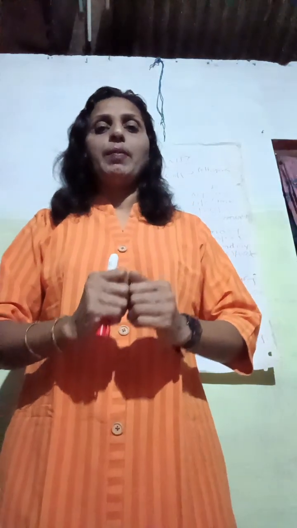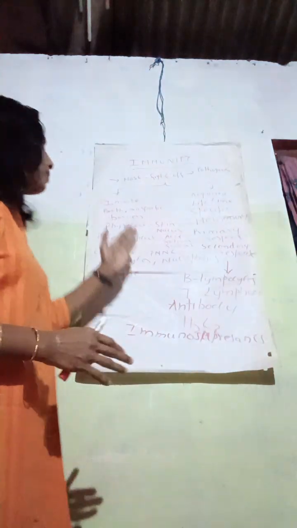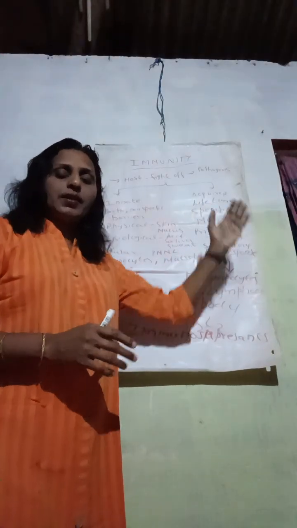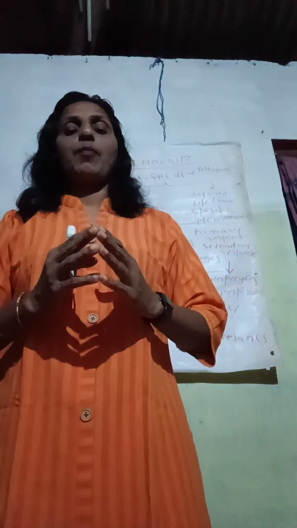So in today's topic, I've discussed immunity. Immunity is the ability of the host to fight off disease-causing organisms using the body's immune system. Immunity can be broadly classified into innate immunity and acquired immunity. In innate immunity, the host is born with this type of immunity.